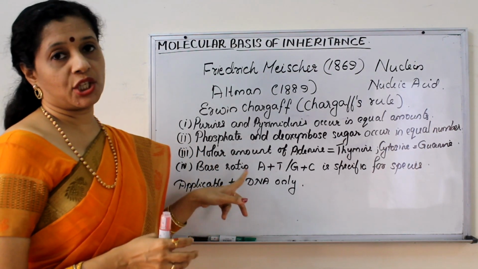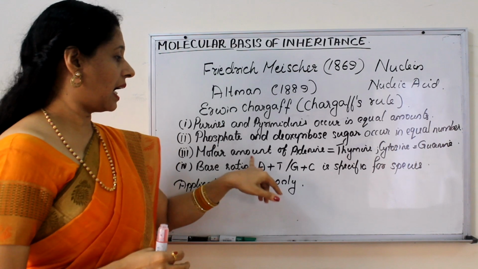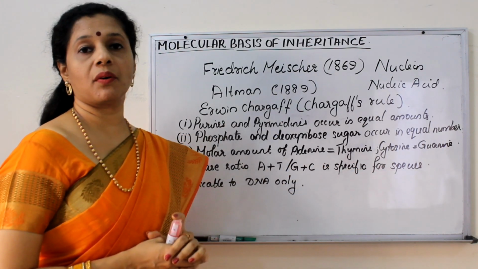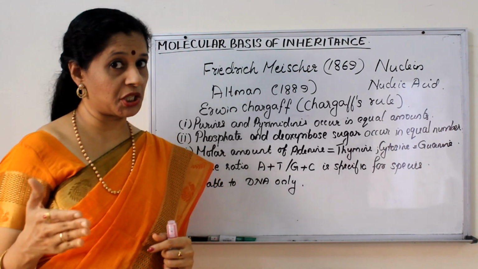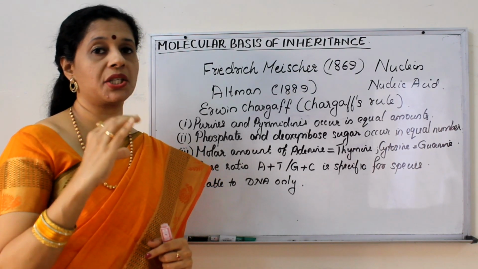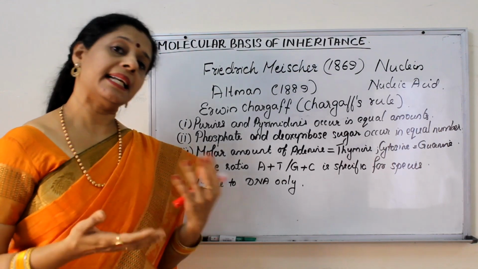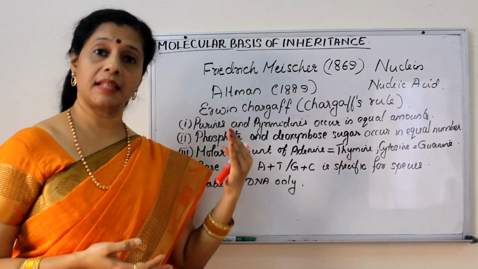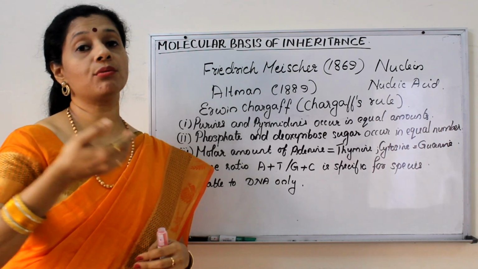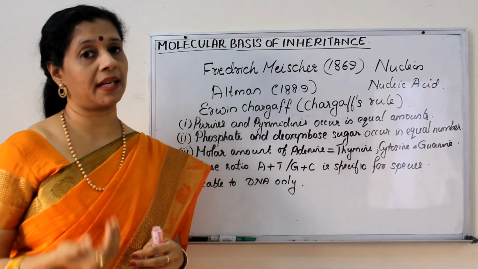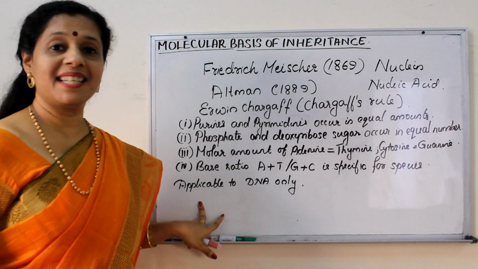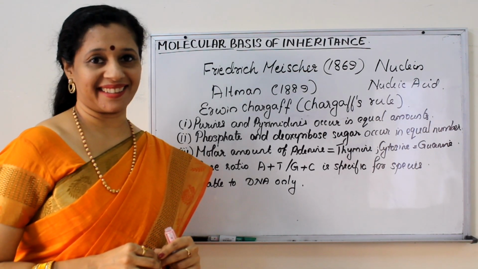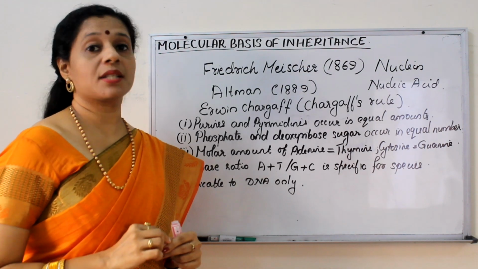Then the base ratio, the total ratio, adenine plus thymine by guanine plus cytosine, is specific for a species. It may vary from species to species, but for one species it will be the same. But there can be variation, like in primitive organisms, the ratio is very low. When we come to advanced organisms, the ratio is very high. And finally, all these are applicable to only DNA, because we know that DNA is double-stranded. We can get questions based on this.